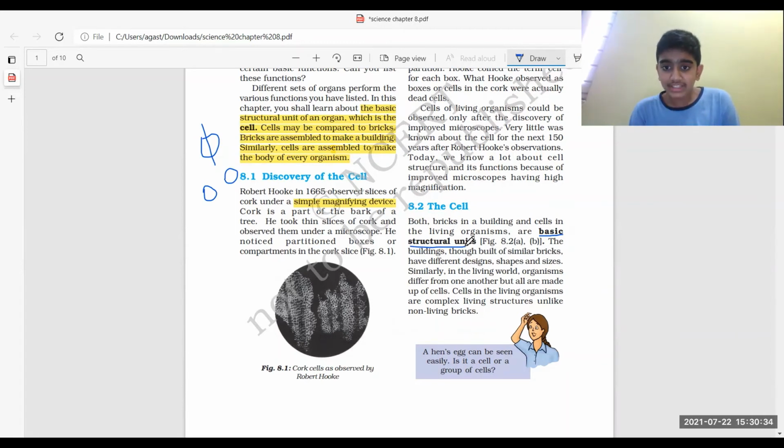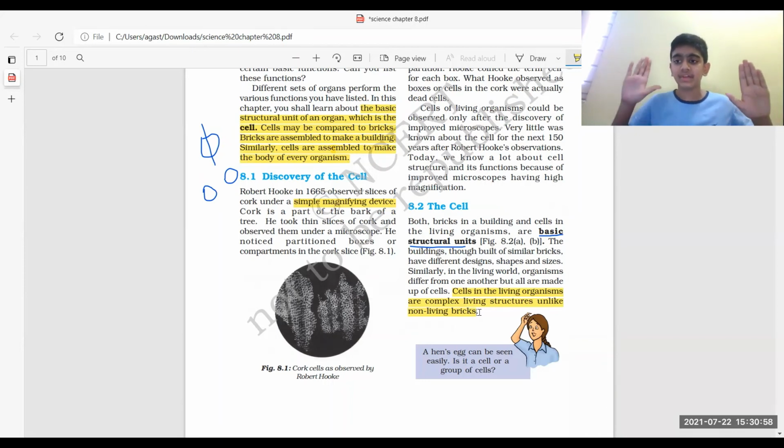We need bricks to build a building, so we need cells to build a living organism. A very important point: cells in living organisms are complex living structures, unlike non-living bricks. The only difference between a cell and a brick is that a cell is living, but a brick is not.